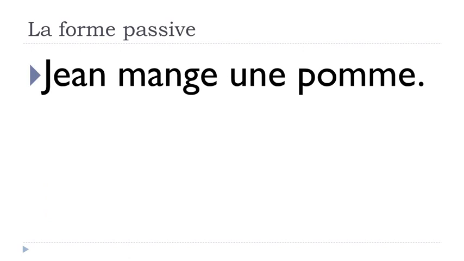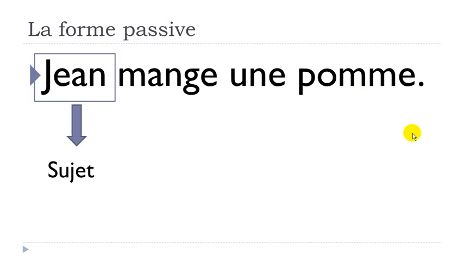So I wanted to put an example, a simple sentence, here. We've got Jean mange une pomme. Jean, that's the name of the person. Mange, manger, to eat, and it's the present form. Une pomme, an apple. If we have a look at this sentence, of course, Jean is the subject